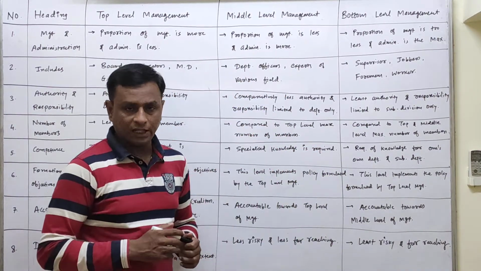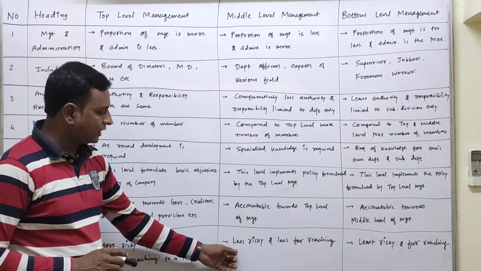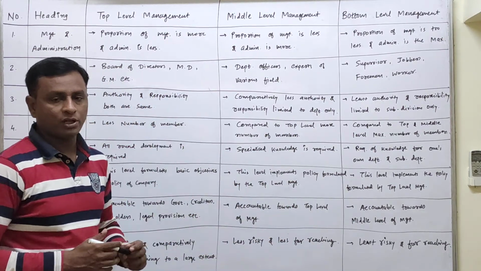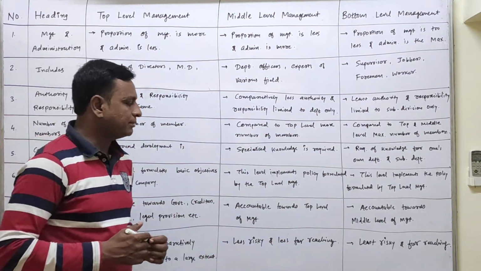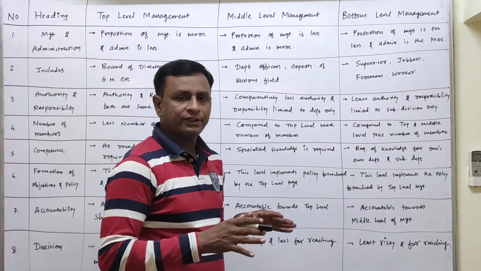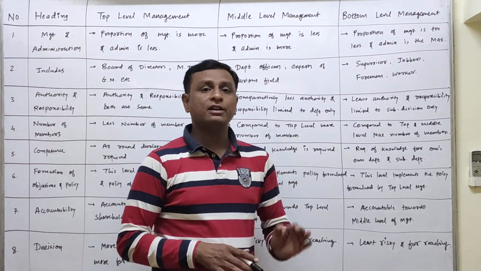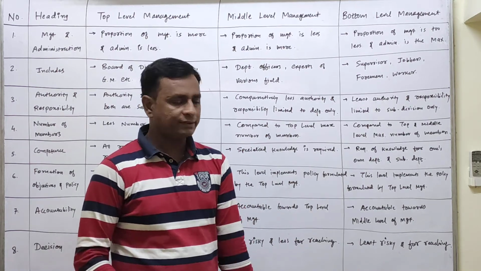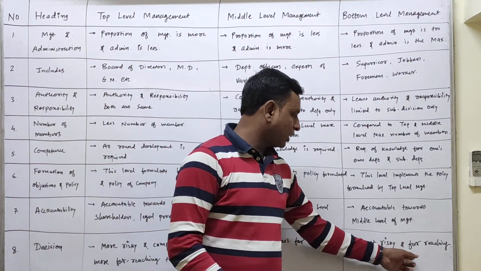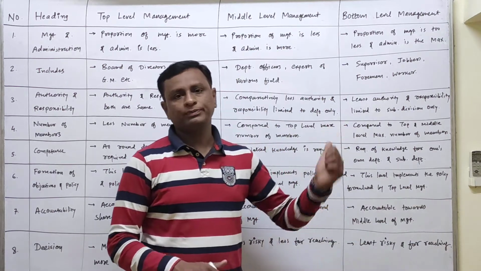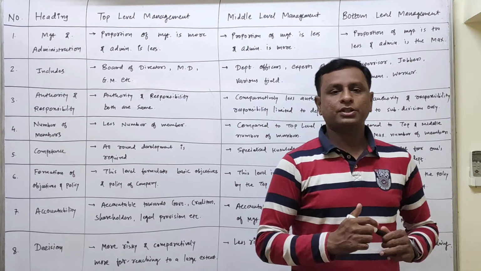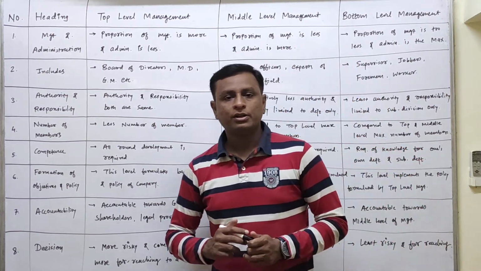Whereas in case of middle level management, it's less risky and less far-reaching. Not that much risky as compared to the top level. And the last one, bottom, again it is less risky, but we can say it's least risky. Least means it's a minimum. Risk is very less, so it's least risky and far-reaching. So this is the point of difference between the top level, middle level, and the bottom level of management, right?